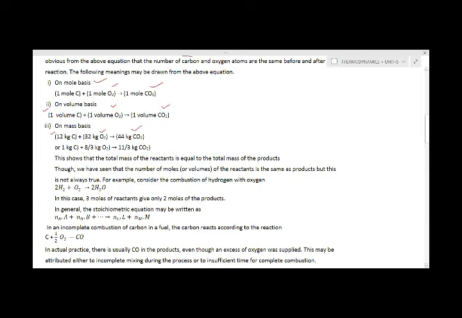When we divide this equation by 12, it becomes 1 kg of carbon plus 8 by 3 kg of oxygen, forming 11 by 3 kg of carbon dioxide. This is written on the mass basis.